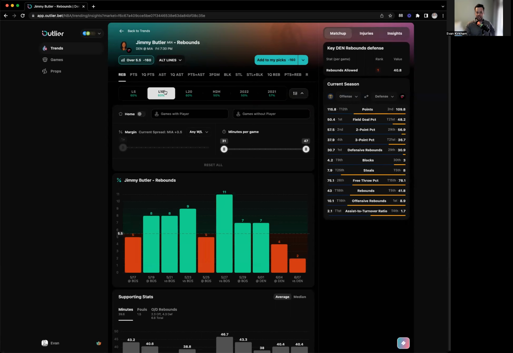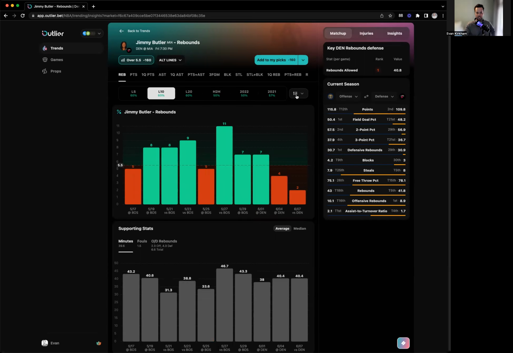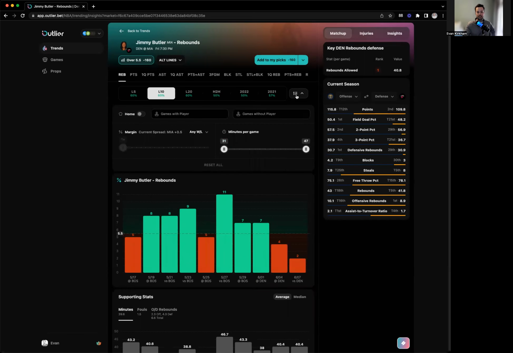Great. So he's hitting it more often than not. The question is really, all right, but what's going to happen in tonight's game? His game against Boston a couple of weeks ago, does that really matter all that much? What about when the game conditions are as we expect them to be for tonight's game? If I click these little sliders, I can filter and make some predictions about the conditions and see how Jimmy Butler performs under those conditions.